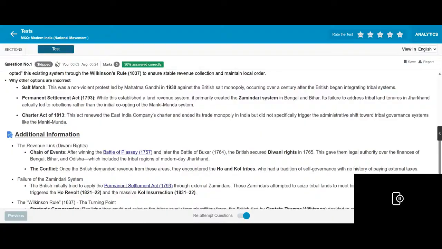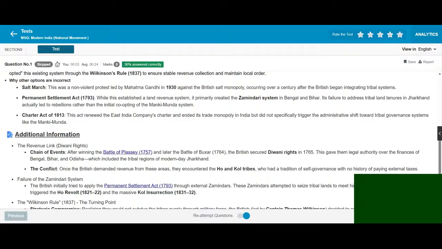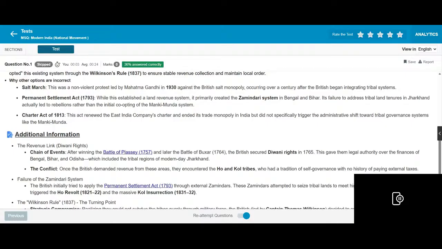The Salt March protest led by Mahatma Gandhi and the British salt monopoly occurred over a century after the British began integrating the tribal system. The Permanent Settlement established a land revenue system, but it primarily created the Zamindari system in Bihar and Bengal. Its failure to address tribal land in Jharkhand actually led to rebellions rather than the initial cooperation of the Munda-Manki system. The Charter Act ended the East India Company's trade monopoly in India, but did not specifically trigger the administrative shift towards tribal governance systems like the Munda-Manki.